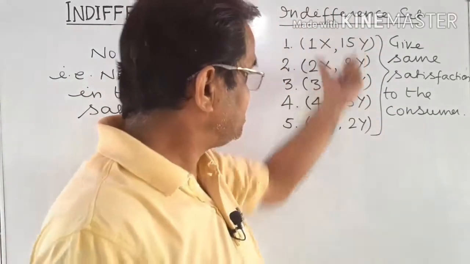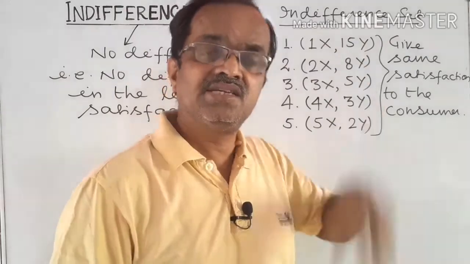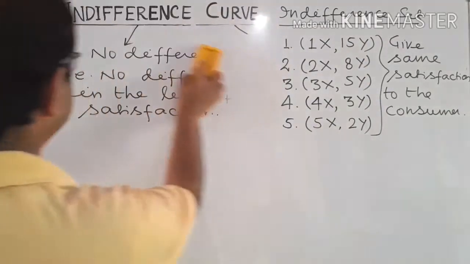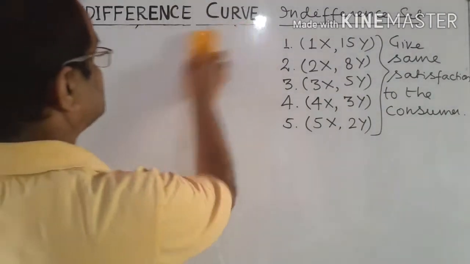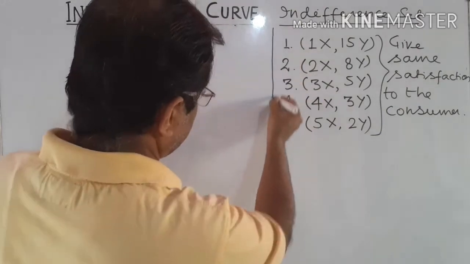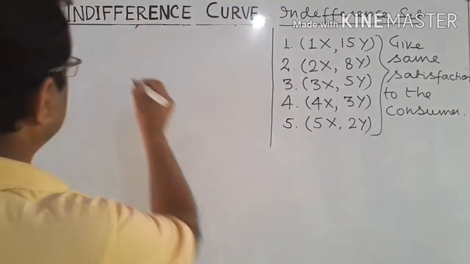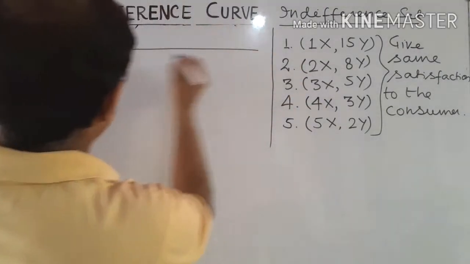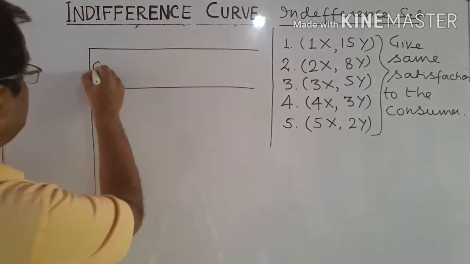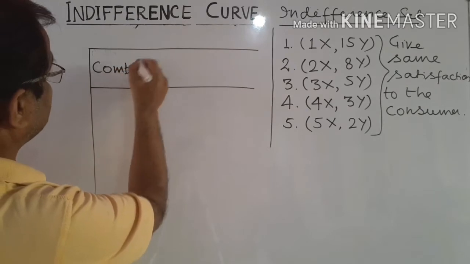Now suppose the same combination is simply put in the form of a table, means the tabular presentation of the same combination. We are simply writing the bundles in a different form, that is in the form of a table.